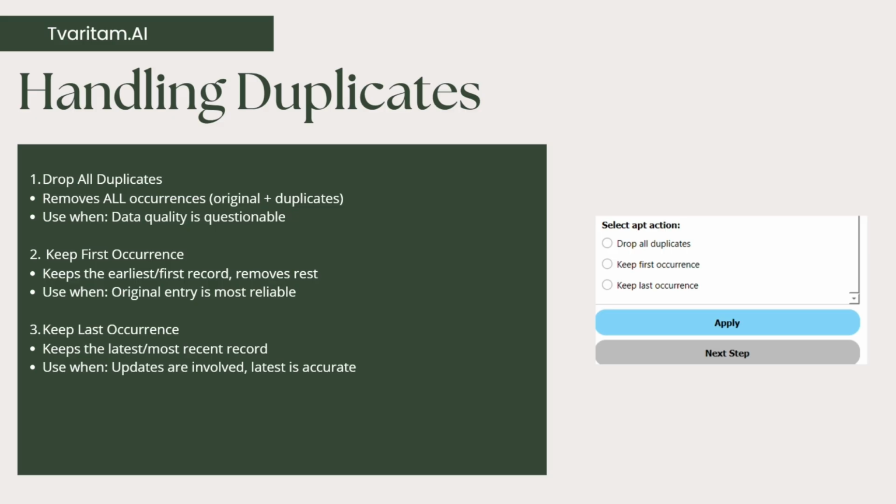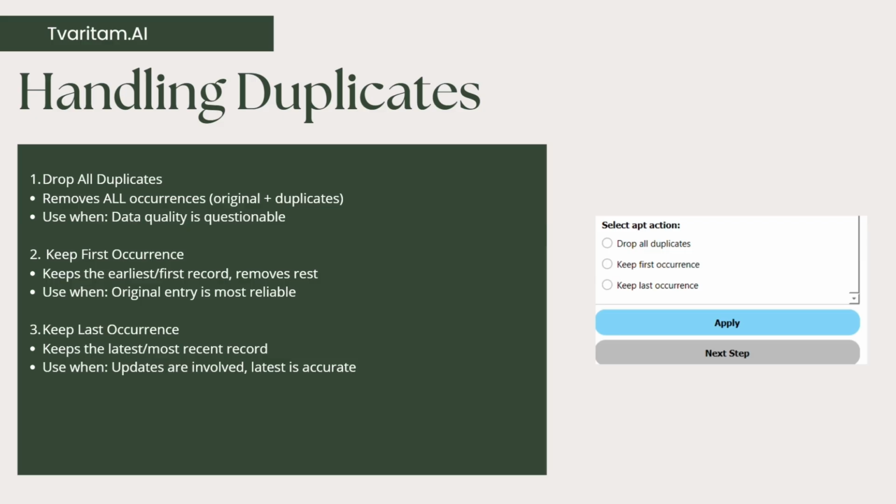Now, the most common way is to either keep the first occurrence or the last occurrence, depending on whether the original entry is more reliable or the last. So to keep the first occurrence, let us say you have a POS system and it creates a duplicate entry due to a network issue or due to a double click. In that case, keeping the first record makes more sense because it keeps the actual transaction time when it happened, and a duplicate entry or a double click could happen a few seconds or a few minutes later that you can simply remove, and keep the first occurrence only.